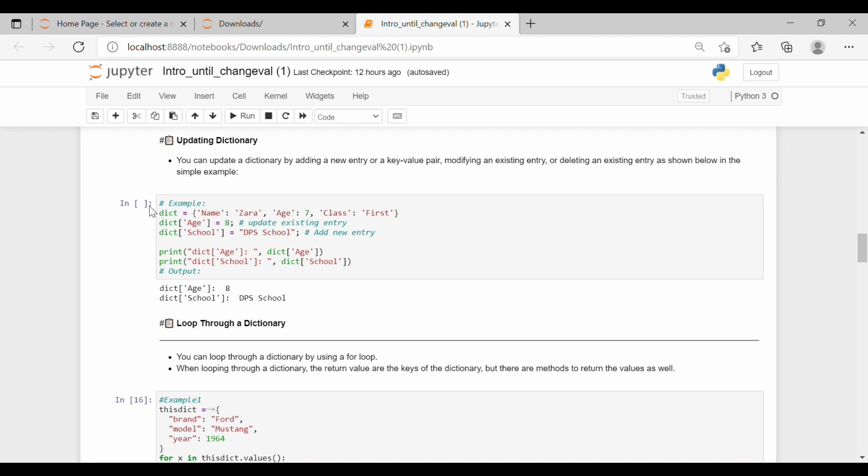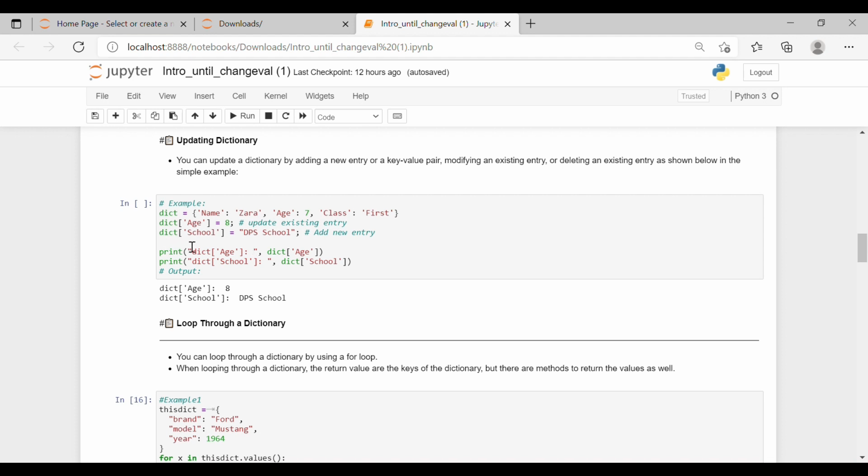So this dict is a dictionary where we have name Zara, age 7, class first. Now we need to update the age from 7 to 8. We put the key in square brackets and equals to the new value, whatever you want to put. Similarly, we were not having any school over here, so we are adding a new entry, school, and the value given to school is DPS school.